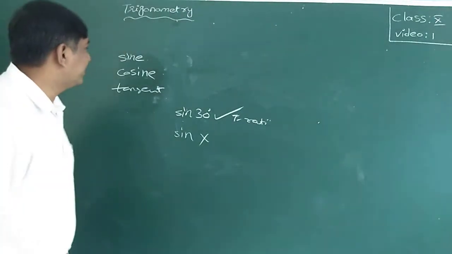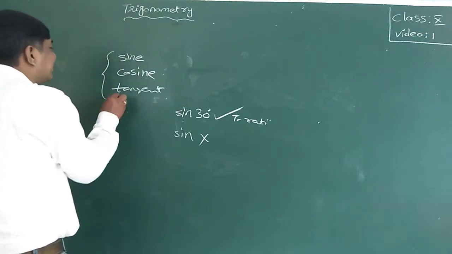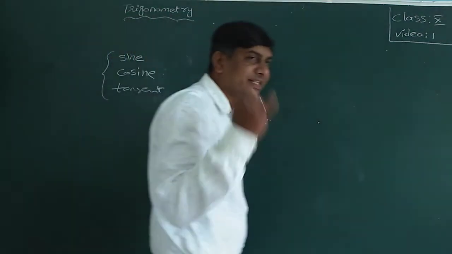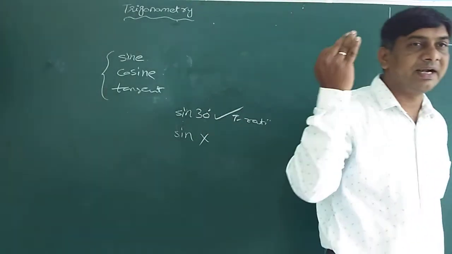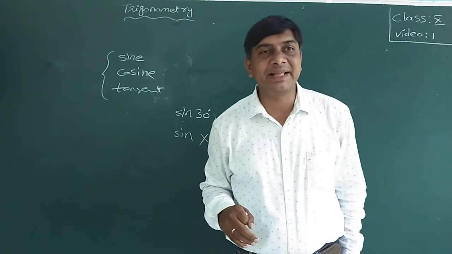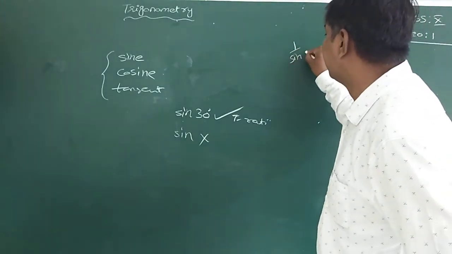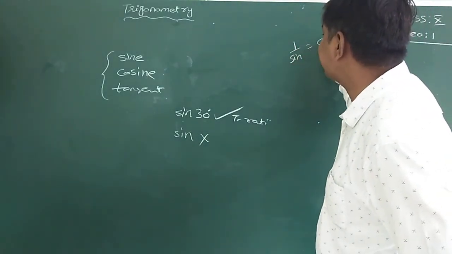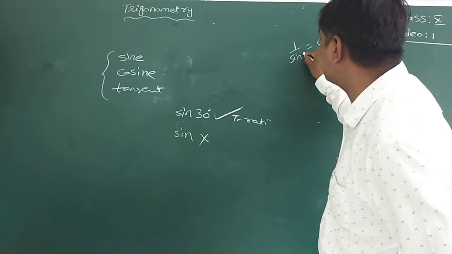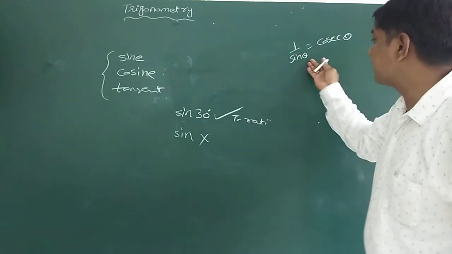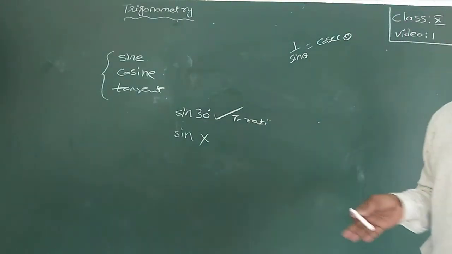So in this chapter you will learn these three standard functions. What are those three? Sine, cosine and tan. And their reciprocals: the reciprocal of sine is 1 by sine, which is cosecant. Here there is an angle, theta. If you don't write theta, then it is just a word.